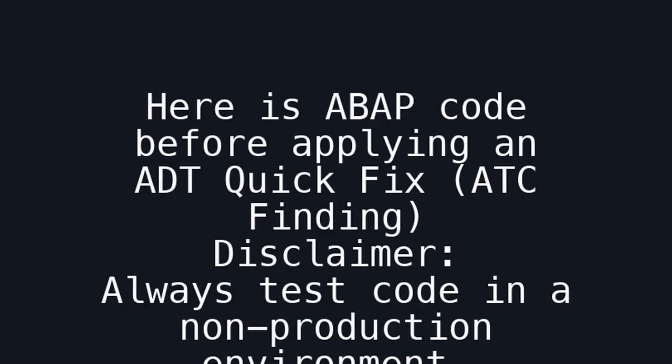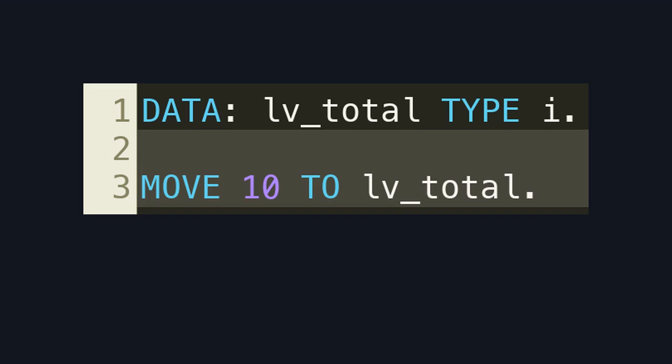Here is the ABAP code before applying an ADT quick fix. ATC finding. Disclaimer: always test code in a non-production environment. This is the legacy syntax. It works, but it is verbose. The ATC flags this as an obsolete statement because modern ABAP prefers direct assignment.